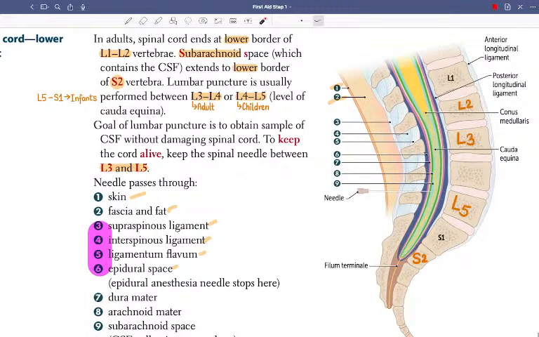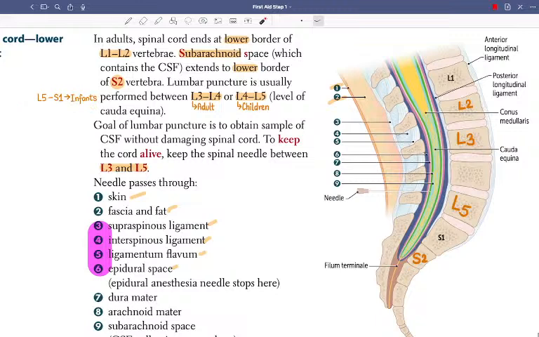So let's go up again. L3, L4 adults. See, as the age increases, the height increases and the spinal cord level slowly goes up. So first we had L3, L4 in adults, now descending order: L4, L5 is children, and finally L5, S1 is infants.